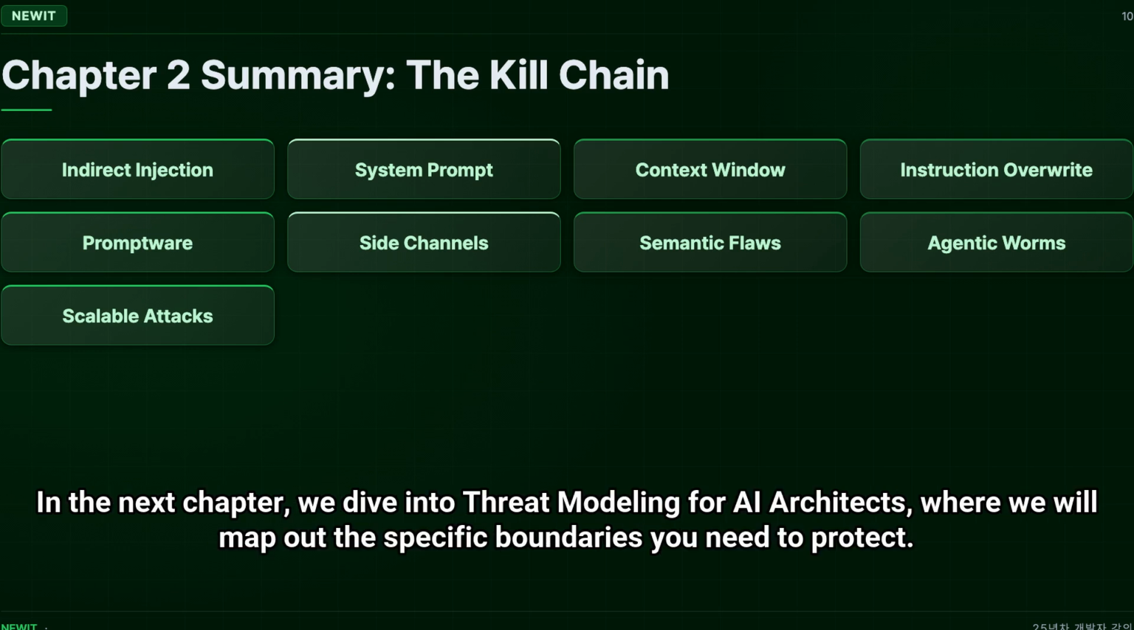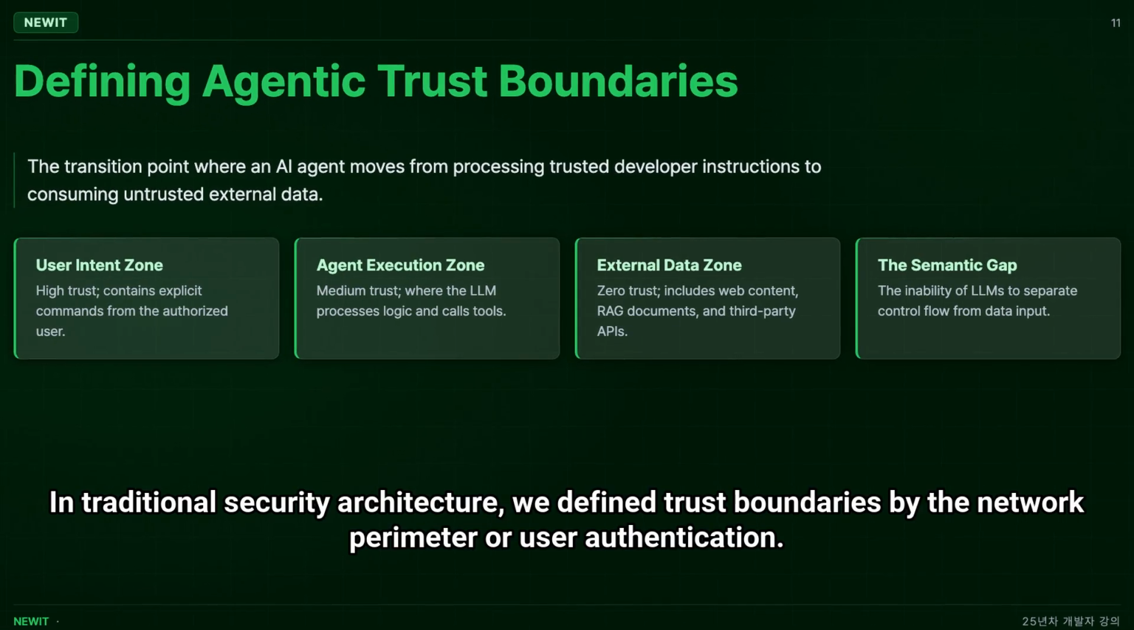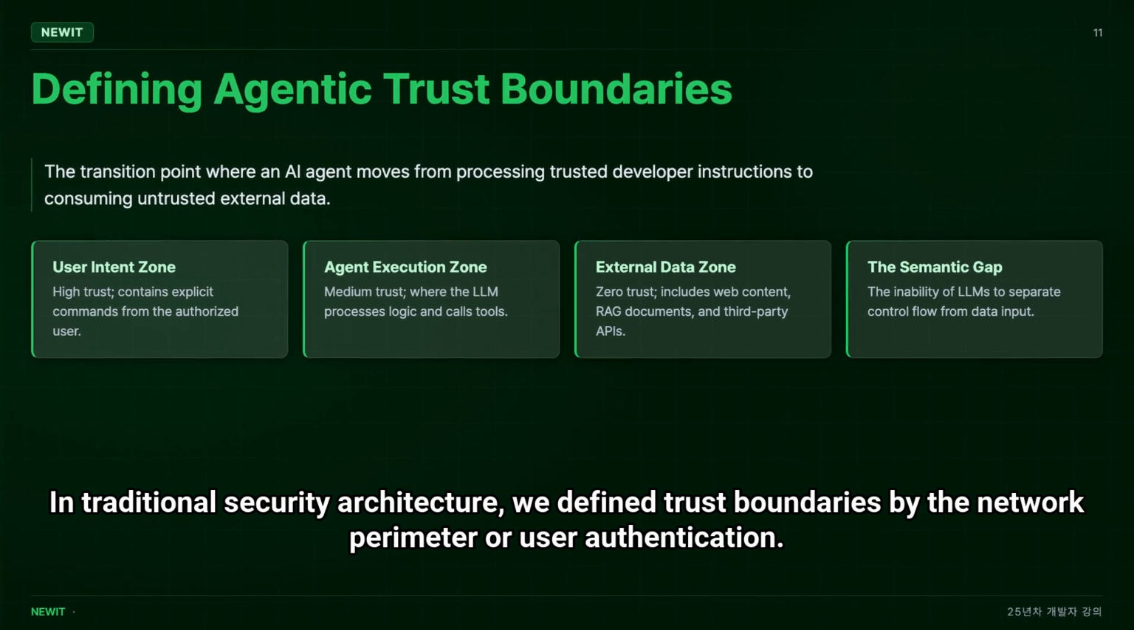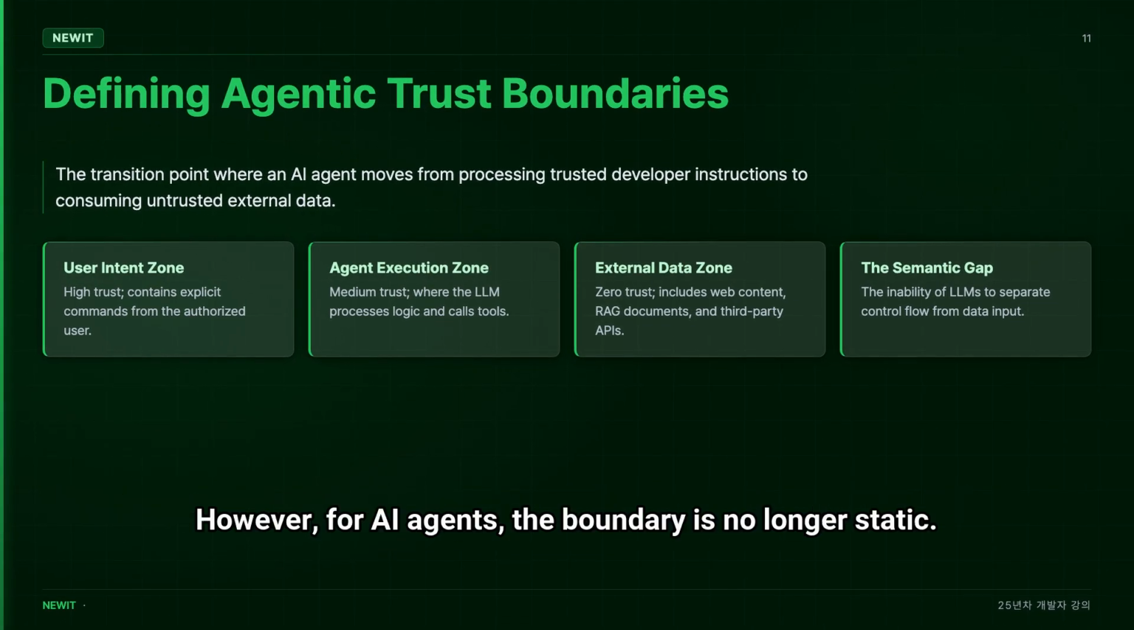In the next chapter, we dive into threat modeling for AI architects, where we will map out the specific boundaries you need to protect. In traditional security architecture, we define trust boundaries by the network perimeter or user authentication. However, for AI agents, the boundary is no longer static.